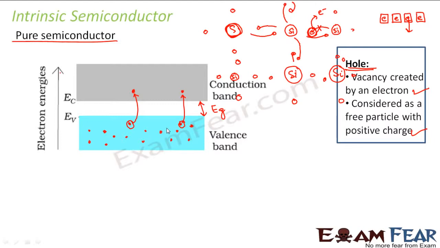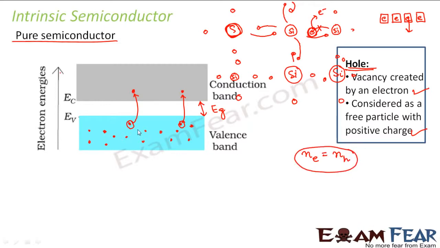So that means a pure semiconductor will act as a conductor only when you supply some external energy to it. So in an intrinsic semiconductor, whenever I am talking about the number of electrons, I am talking about the number of electrons which are actually conducting. So here the number of electrons is equal to the number of holes.